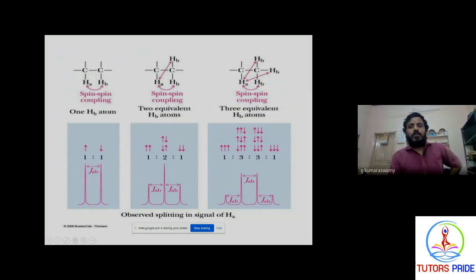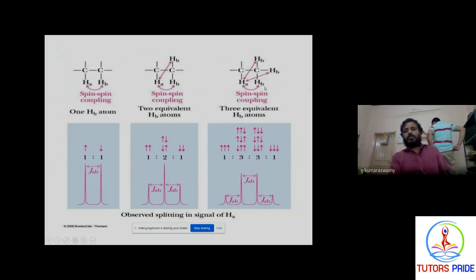And coming to this, here this carbon has only one hydrogen, and this carbon has two hydrogens. So coming to this carbon, this is a triplet and this one is a doublet. How is this carbon a triplet and this a doublet? Because for this carbon, the adjacent carbon contains two hydrogens, so n is equal to 2. 2 plus 1 is 3, which means a triplet. This carbon is a triplet. And coming to this one, the adjacent carbon of this hydrogen contains only one hydrogen. So 1 plus 1, it is a doublet. Singlet, this doublet, and this one is a triplet.